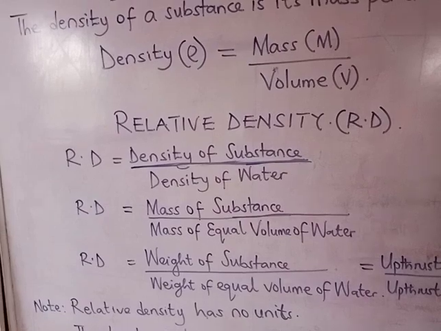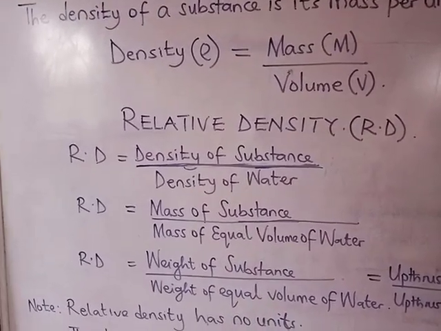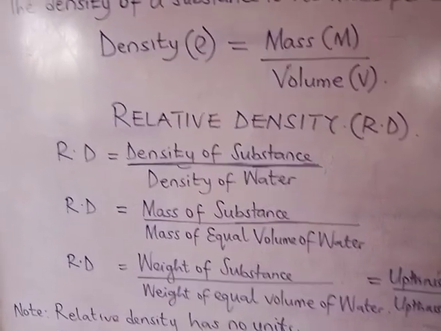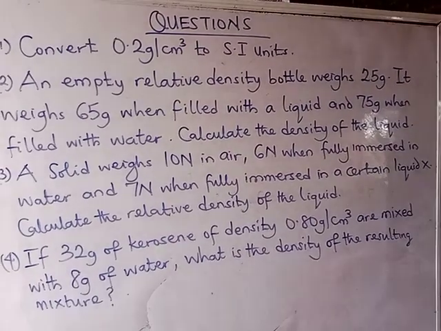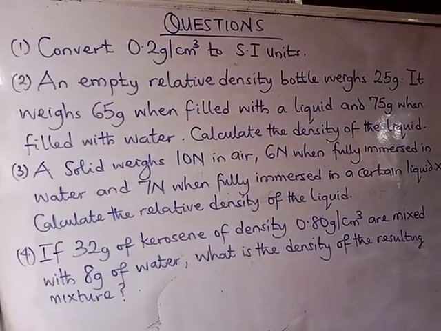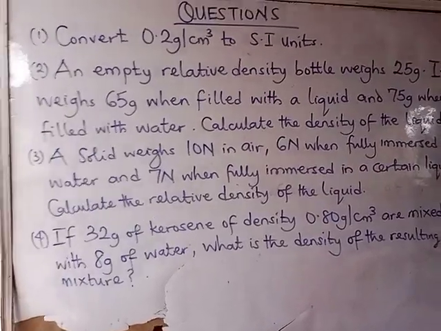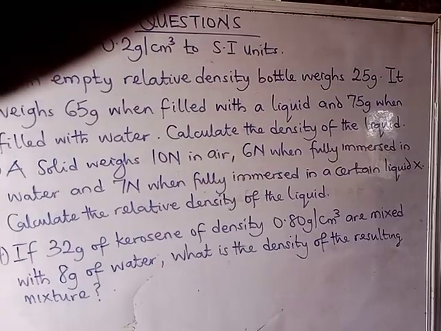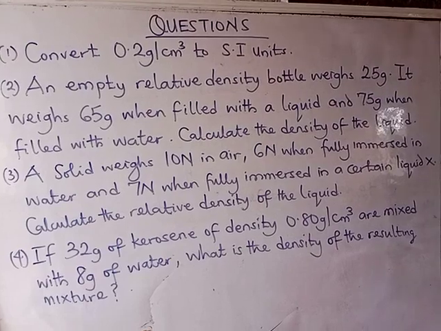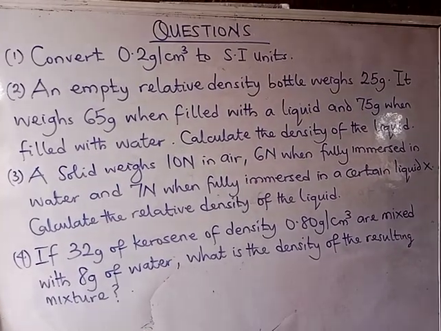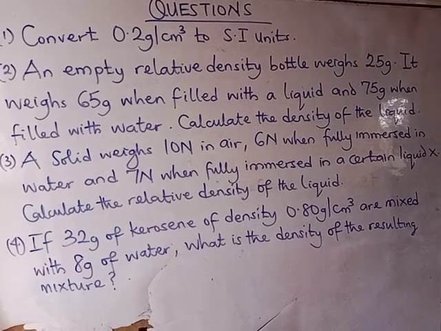Now we're going to consider some questions together, considering all these formulas. Let's check the questions and solve them together. Can we do that now? The first question is to convert 0.2 gram per cm cube to SI, that's standard international units. Gram must be taken to the standard form, that's kilogram, and the standard unit for length and distance is meter, not centimeter. So we change it to standard form.